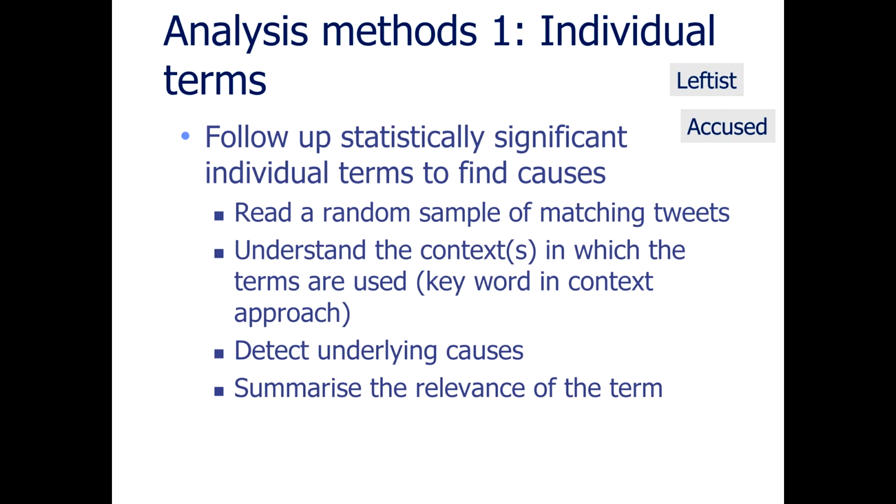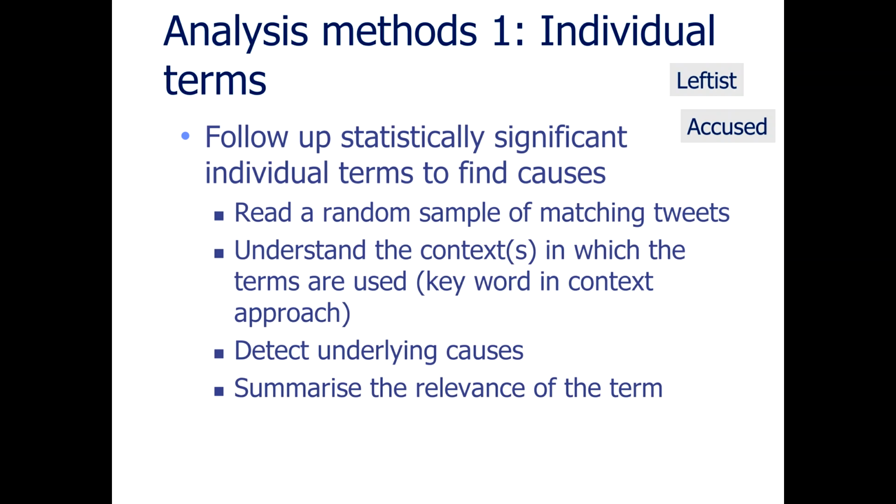So for example, we found the word congressional was always used in the context of the phrase congressional district, so that gave it a bit more clarity in terms of its meaning. And we can use this to detect the underlying causes and help us to summarize the relevance of the term.